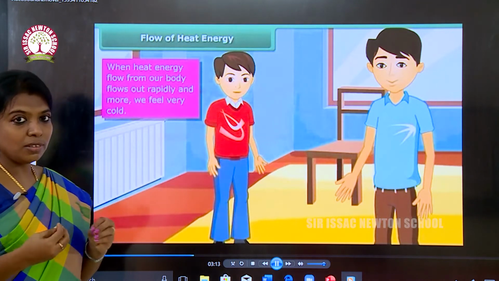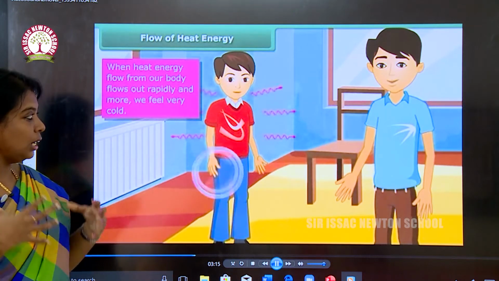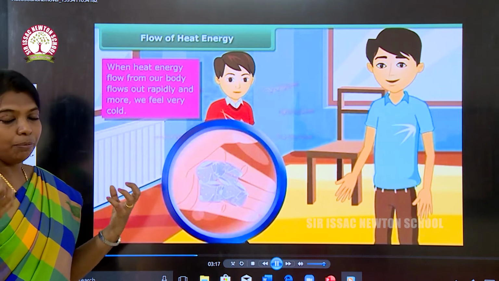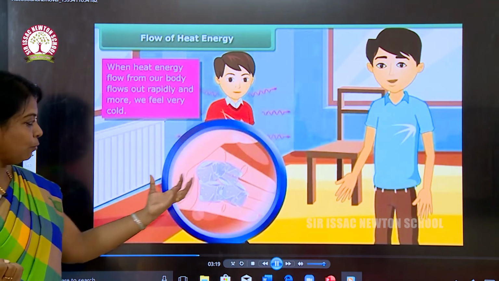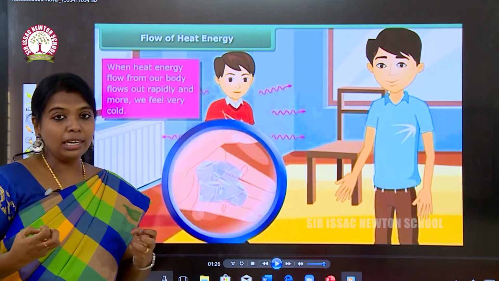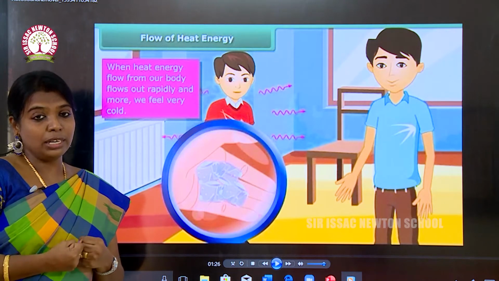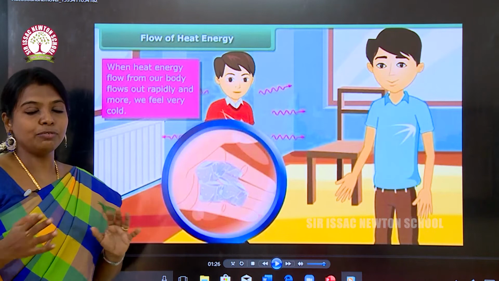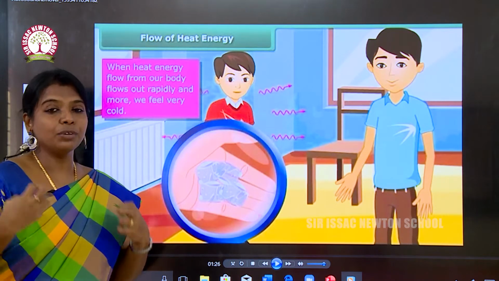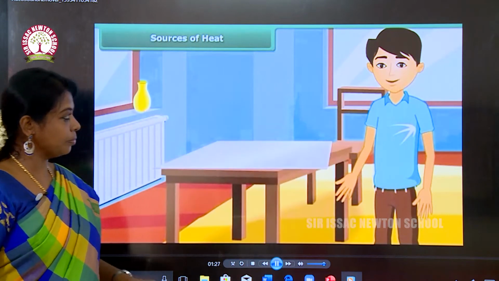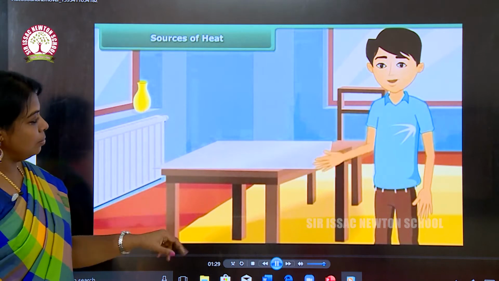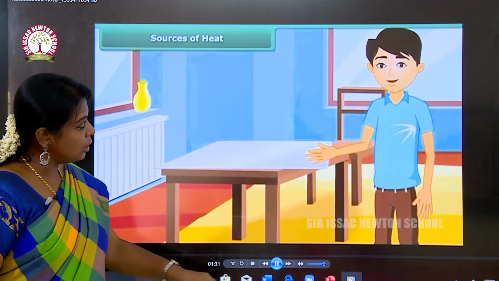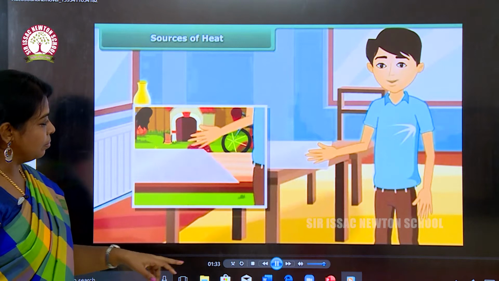See here, as soon as we drink the hot tea, the heat energy will make our body feel heat. If we have ice in our hand, we will feel the chill in our hand. So both of them are different types of temperature which we can feel in our body. And see here, what are the sources of heat?